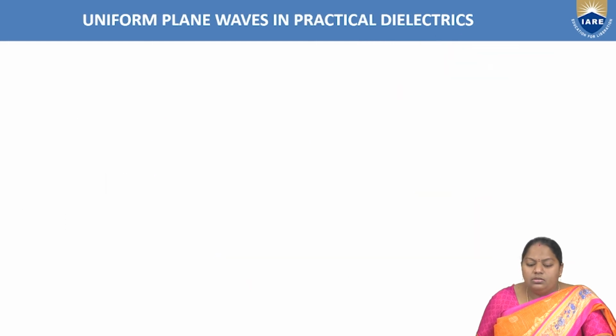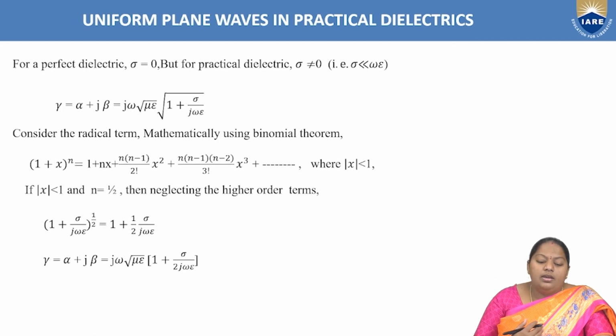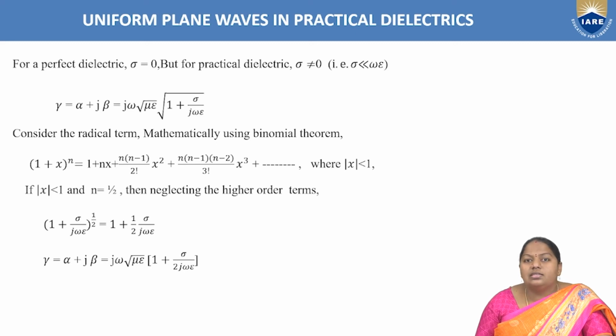Next is uniform plane waves in practical dielectrics, meaning electromagnetic wave propagation in practical dielectrics. Two cases we have analyzed: first, the lossless dielectric medium, and next, the lossy dielectric medium. The third case is practical dielectrics.